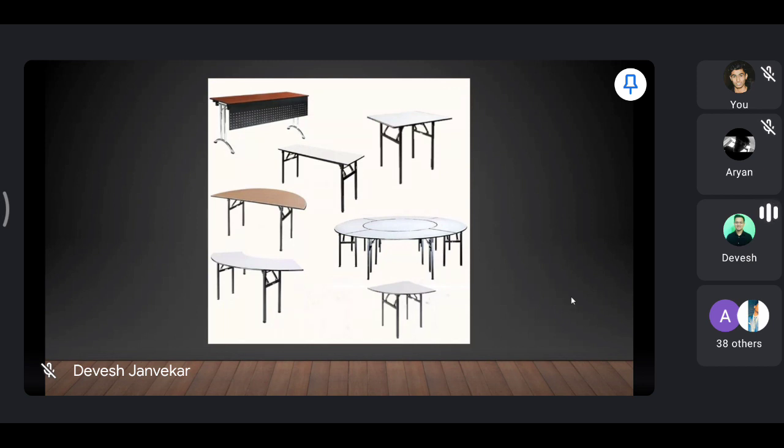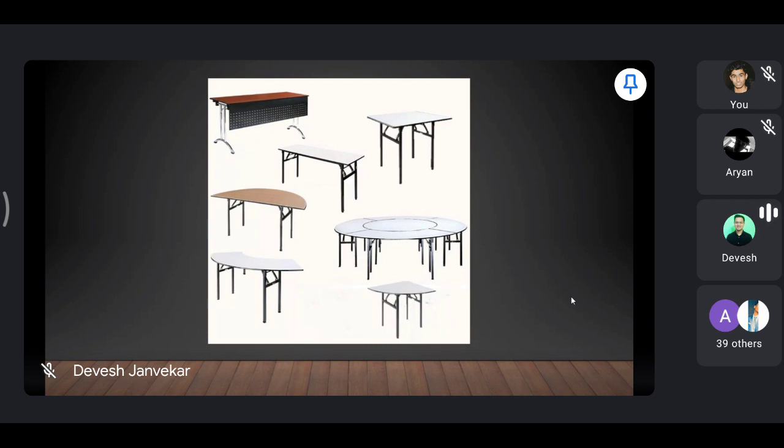This first table is a wooden table with a steel base and a black frill. That is your buffet table, which is 6 feet by 2.5 feet, that is 72 inches by 30 inches.